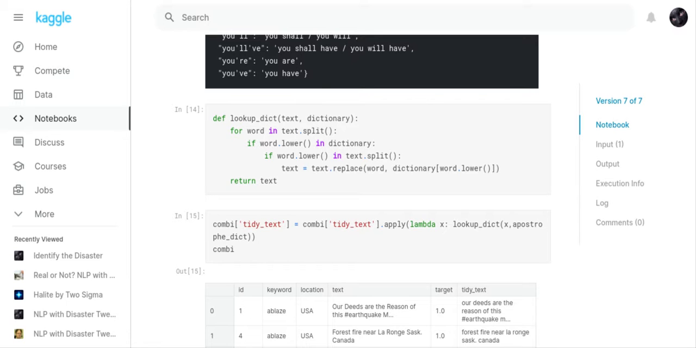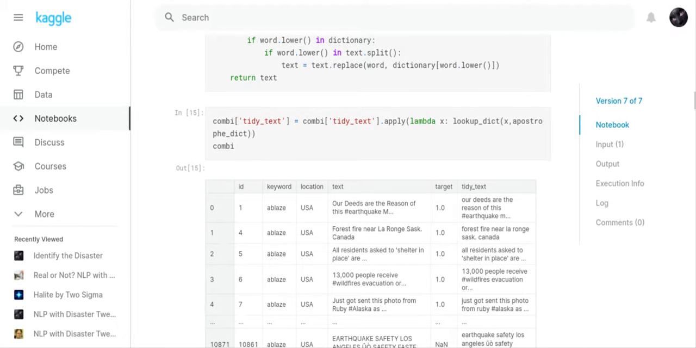So we did a lookup. We defined another function. So we did a combi. So we defined another function to take out the apostrophes.